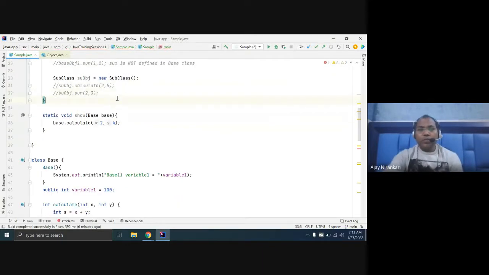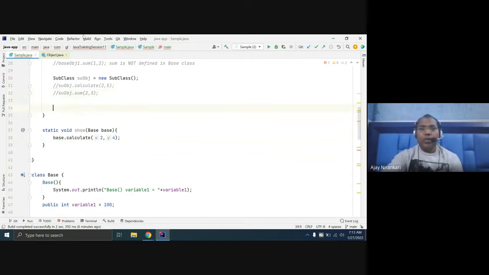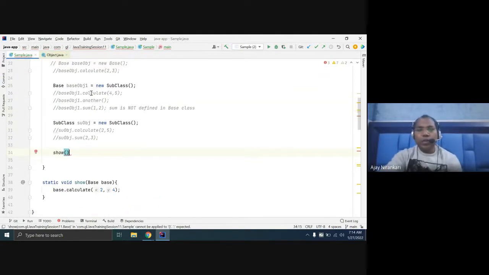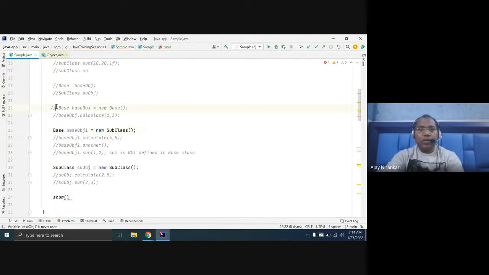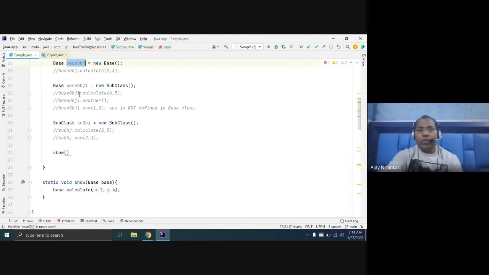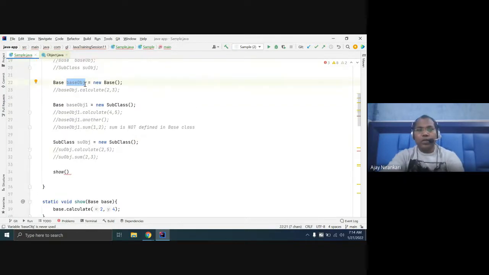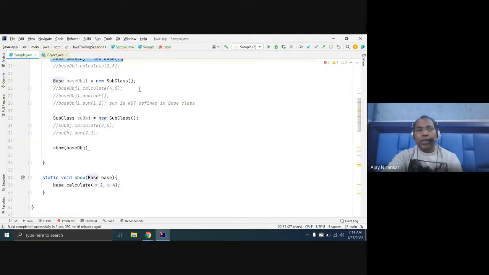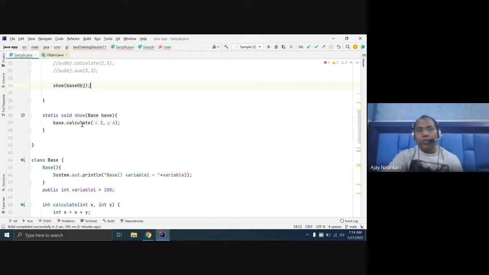So here we have created one show function. Let's see, the show function I call. In the show function, if you pass the base class object here, we have another option here. Here we have one base class object, a1 just here. When you pass this object, it means you are passing the base class object. This output comes from this function, which will be invoked from your base class.